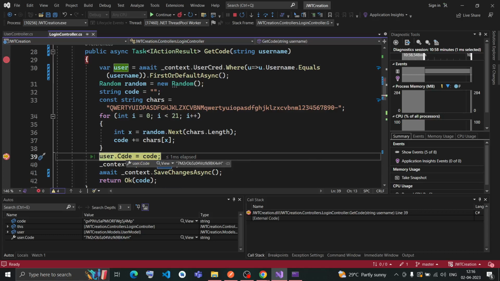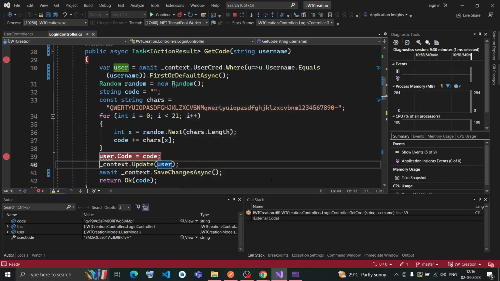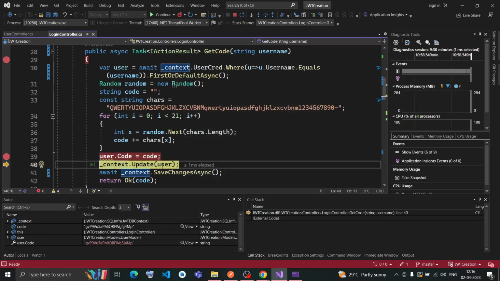The new code is GVP9, and this new code is updated in the previous code. If you can see, the previous user.code is 7m2, and now when I hit the get code method, it is creating a new code that starts with GV. If I hit next, it will update the user with the new code.